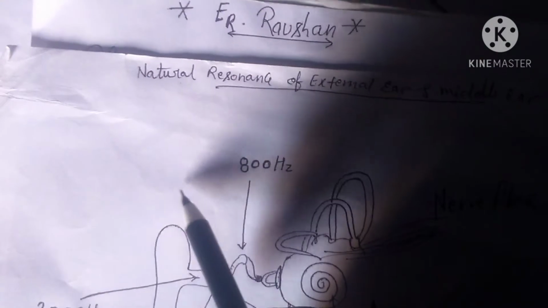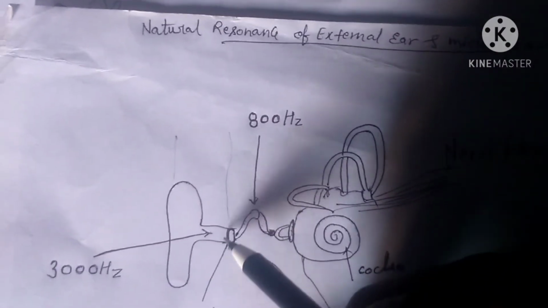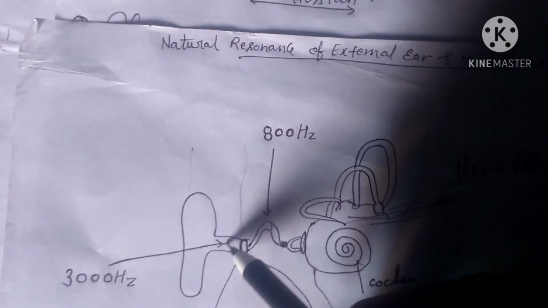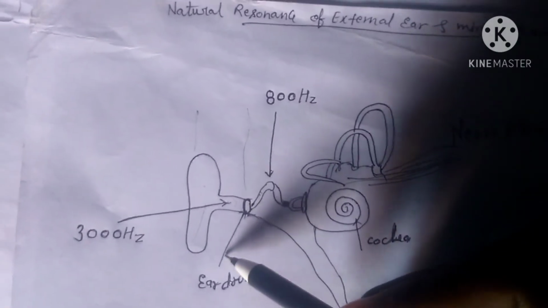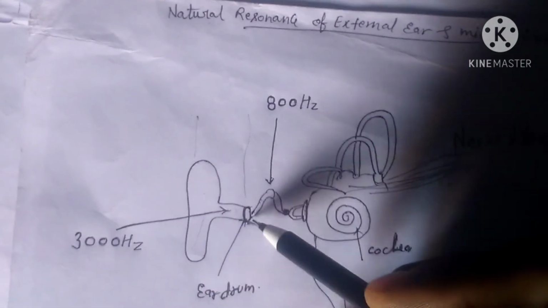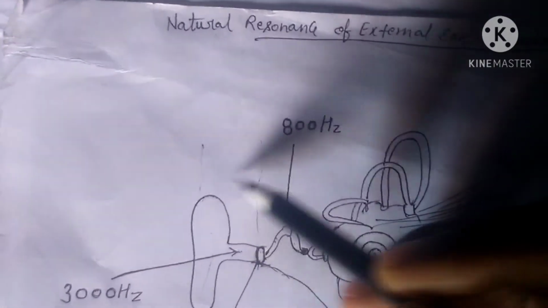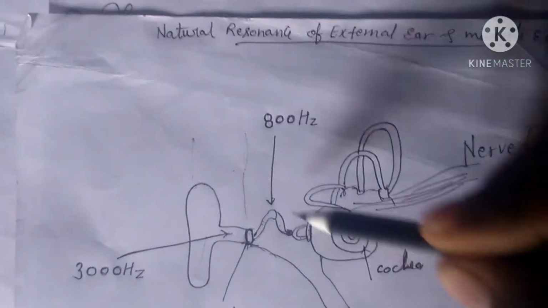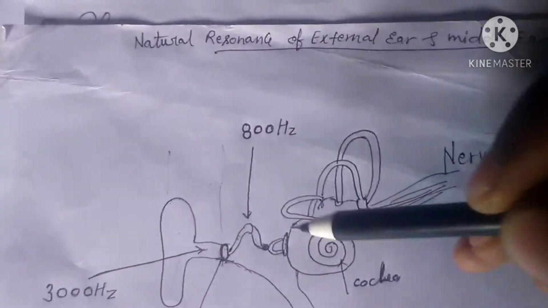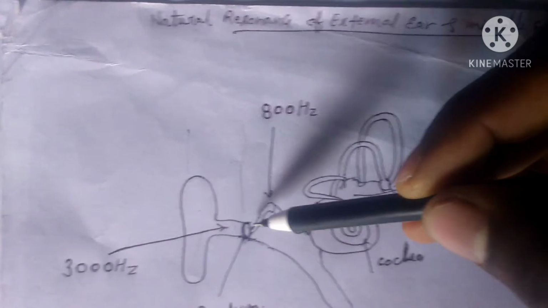Friends, from here to here, this is the external ear canal, this is the pinna, and this is the tympanic membrane, also known as the eardrum. This portion to this is known as the external ear. You can see my previous video on what the external ear and middle ear are. And this portion to this is the ossicular chain, that means the middle ear bones.